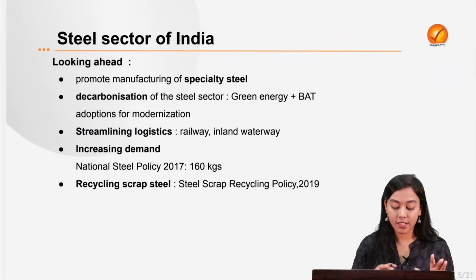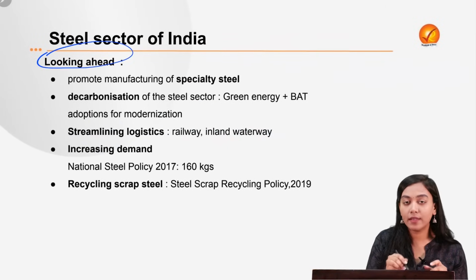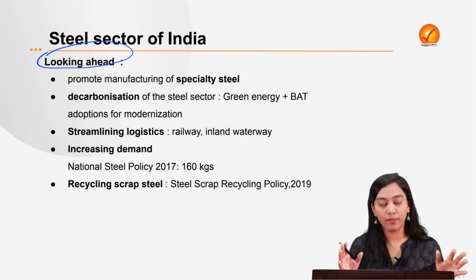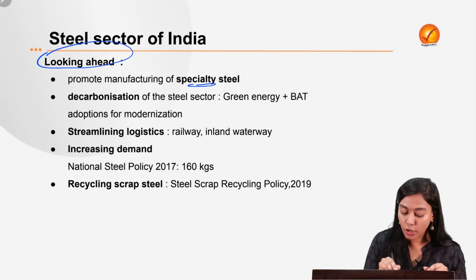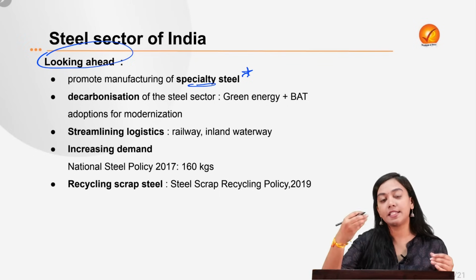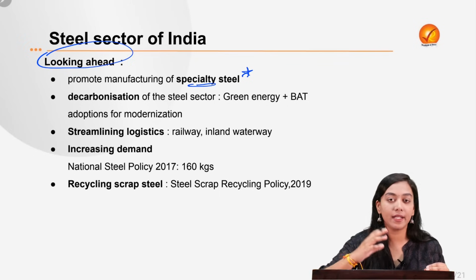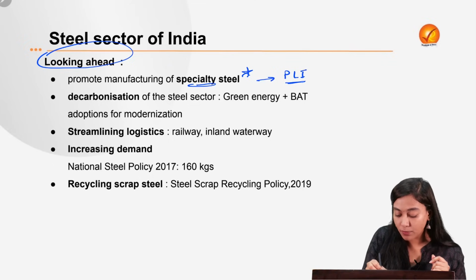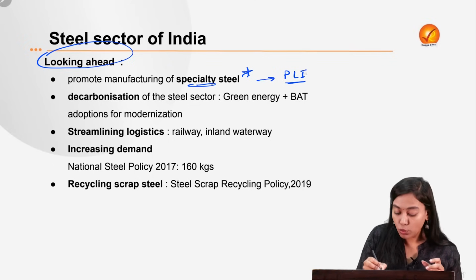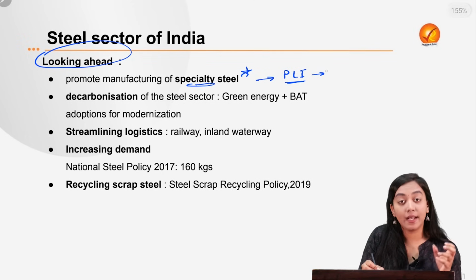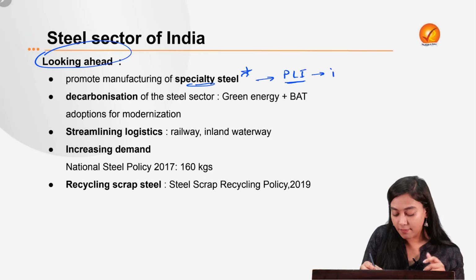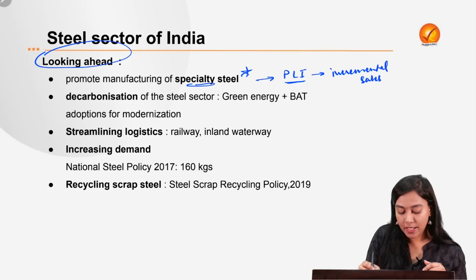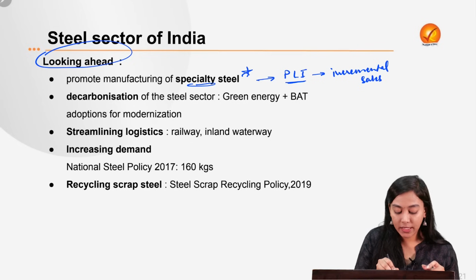Now that we understand the challenges, we will talk about what we can do to strengthen and bolster the steel sector in India to drive our economy further. It's a great multiplier, we know this. So first of all, we need to focus more on production of the steel which is in demand globally, that is the specialty steel. And for this, the Government of India has launched the production linked incentive scheme, where a 5-year grant will be given to the manufacturers of specialty grade steel, and they will be incentivized for their incremental sales. So the scheme is PLI for promoting specialty steel.